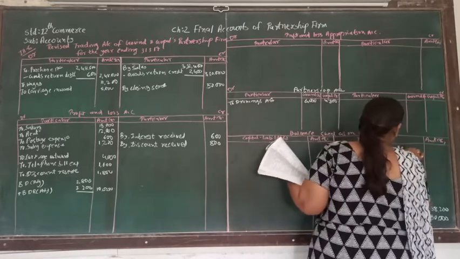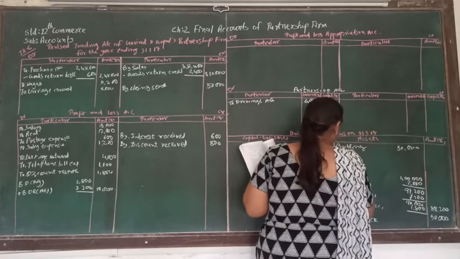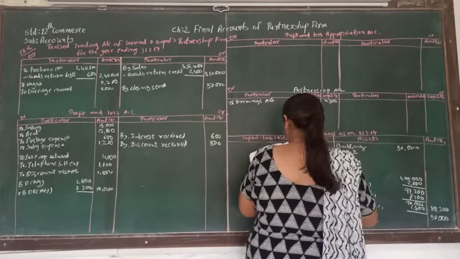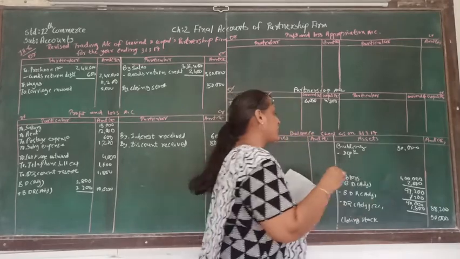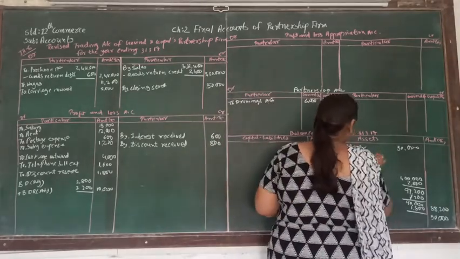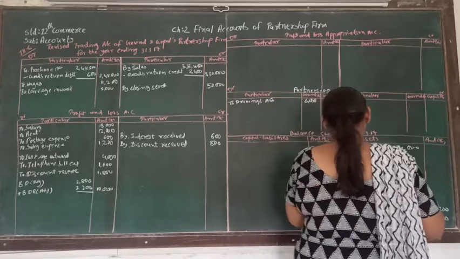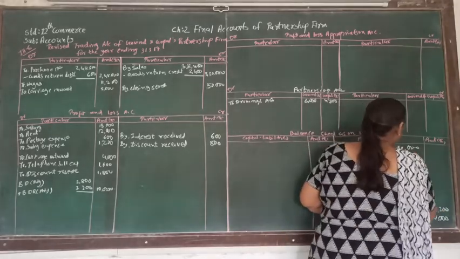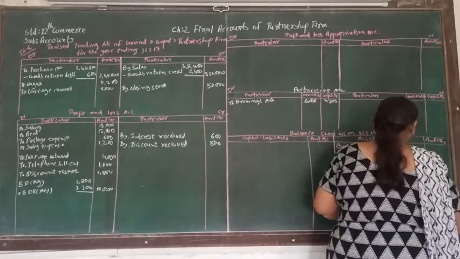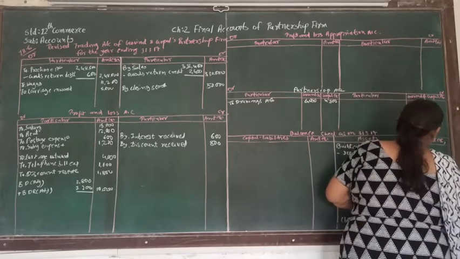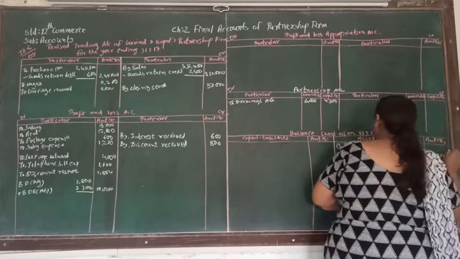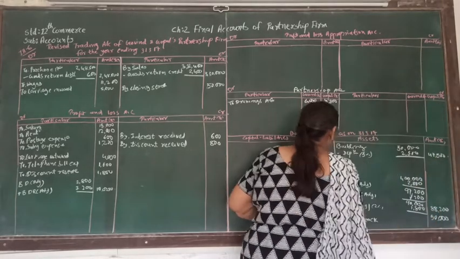50,000. And here again we can see the adjustment of depreciation. So depreciation on building, adjustment number 4, is telling us to provide 5% depreciation on building. So 5% of 50,000 will be 2,500. And here balancing amount, that is 47,500. This is our. And after that there is a furniture.